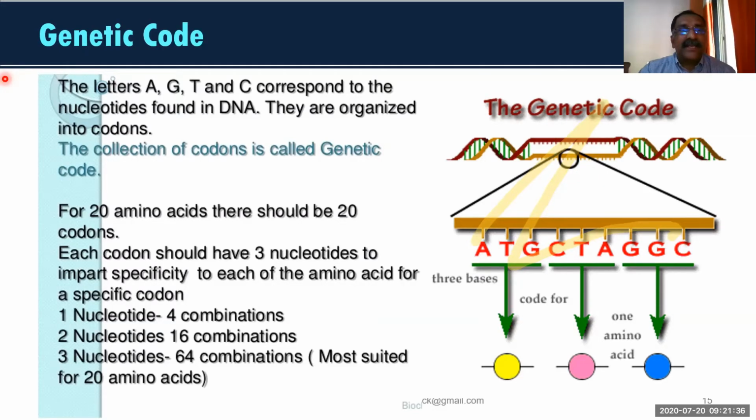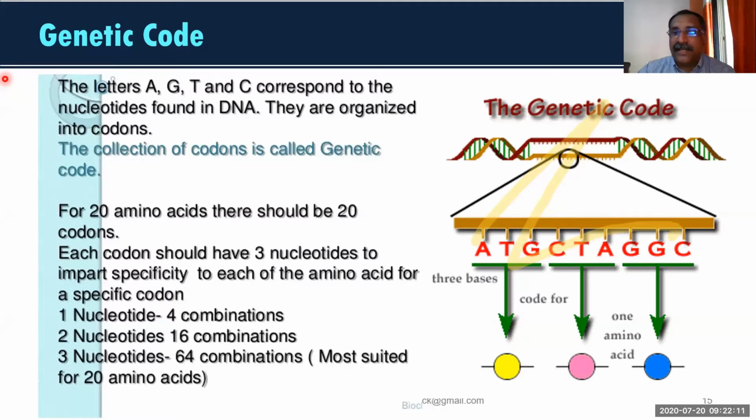They are A, T, G, and C, and each letter corresponds to a type of nucleotide. And all these nucleotides are arranged in a specific sequence or specific order. This is called codons. This collection of letters, or nitrogen bases, we call codons. And this collection of codons we call the genetic code. That is what is called genetic code.